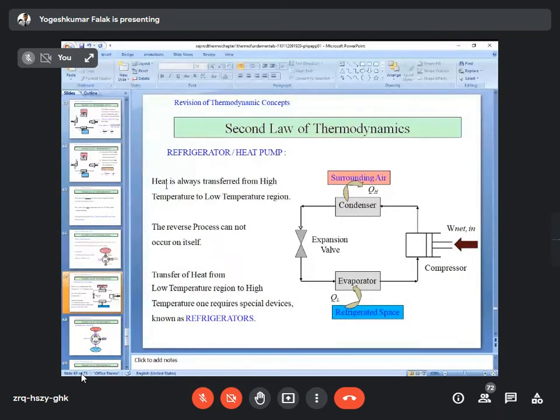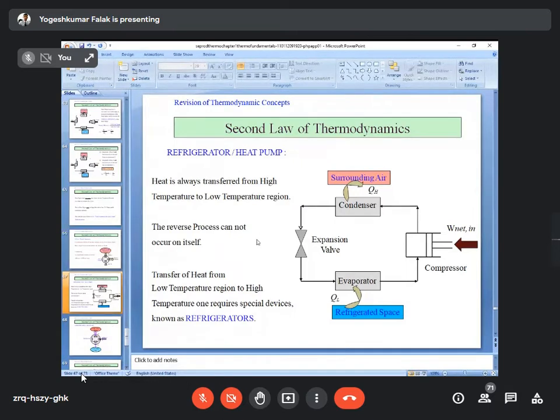You see that here is a heat transfer from the high temperature to the low temperature region. So if you want to heat the space, you can use it as a condenser. So the space gets heated, right? That is a heat pump. If you want the temperature below atmosphere or below room temperature, you can use the evaporator to cool the space. Both have the same working cycle. The only change is that heat is moved from room temperature to the high temperature. It depends upon the purpose. आपको स्पेस को गर्म रखना है कि ठंडा रखना है, इस पे डिपेंड करता है.